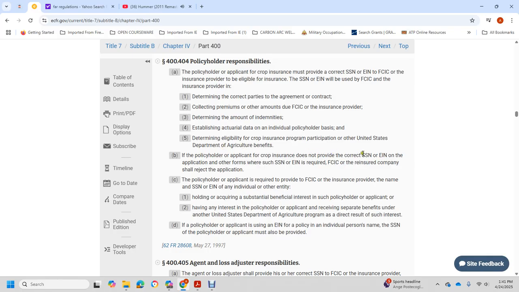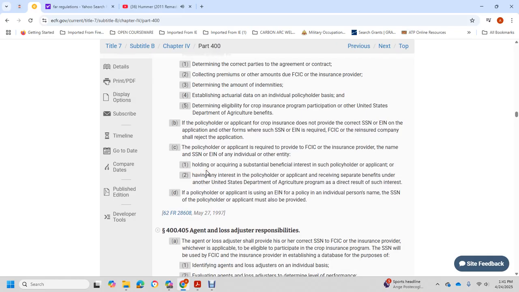An applicant for crop insurance who does not provide a Social Security number and employee identification number on the application forms, SSN or EIN, the Federal Crop Insurance Corporation or reinsured company shall reject the application. The policyholder or applicant is required to provide the insurance provider with the name and the Social Security number and EIN of each individual holding a substantial beneficial interest in the policyholder or applicant.